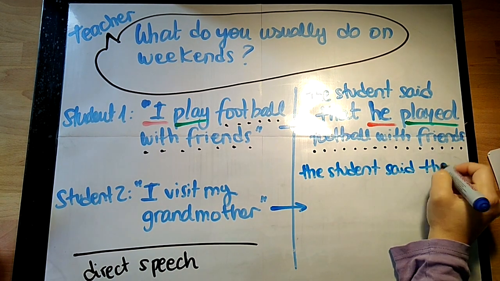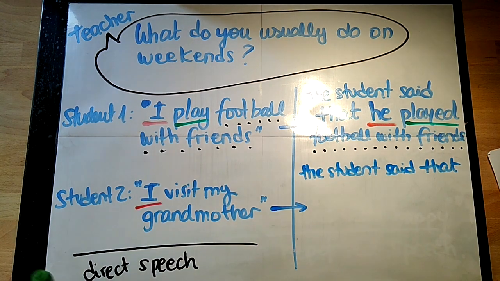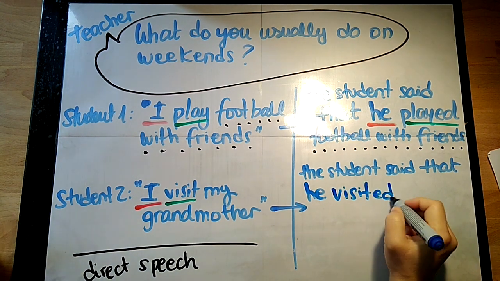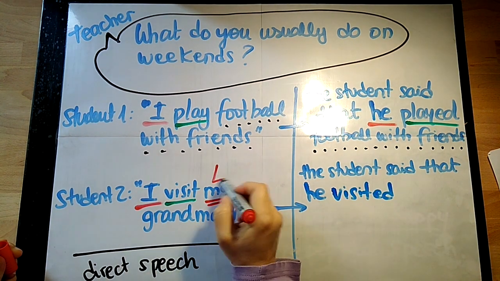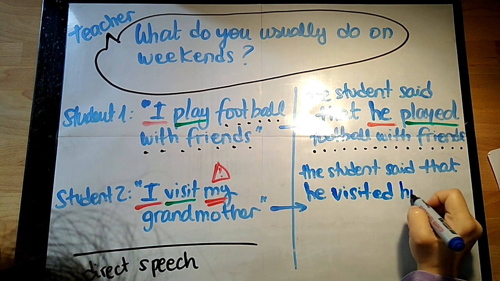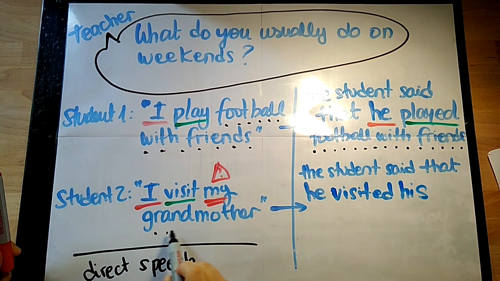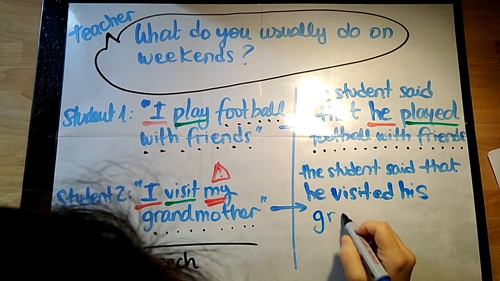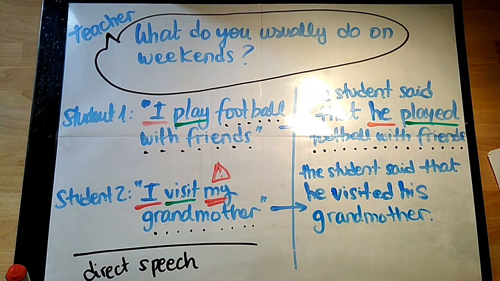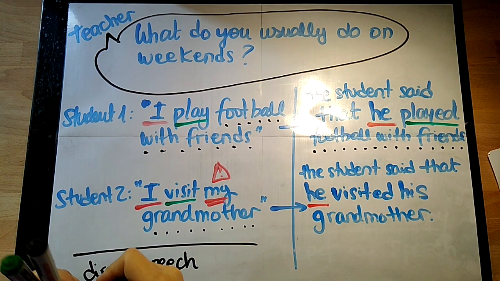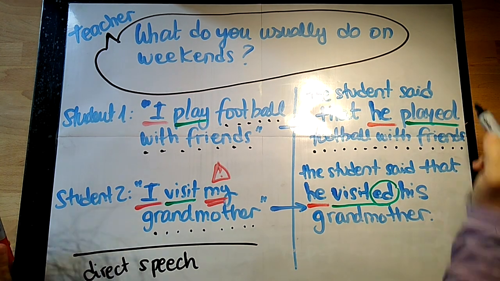In student 2, the same happens. We start with the student said that, then the subject, in this case again, is a student who is a boy, so he, visit in present simple that changes to past simple, and careful because the possessive my changes to his, and finally we just finish the sentence. These two new sentences are reported speech sentences.